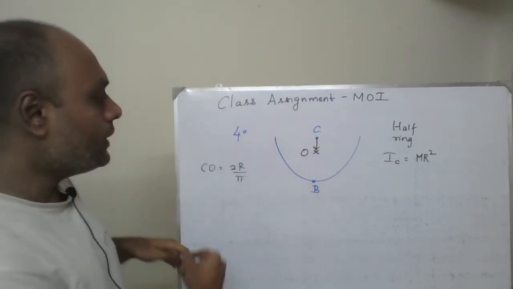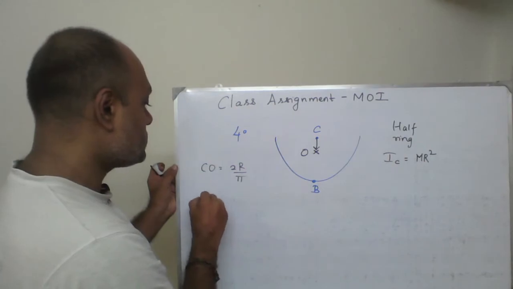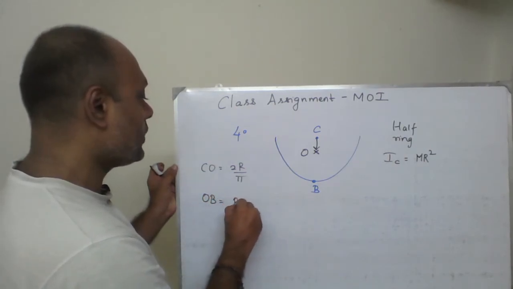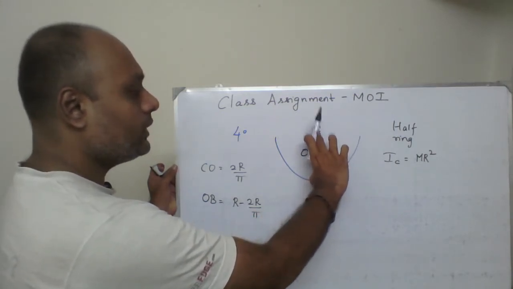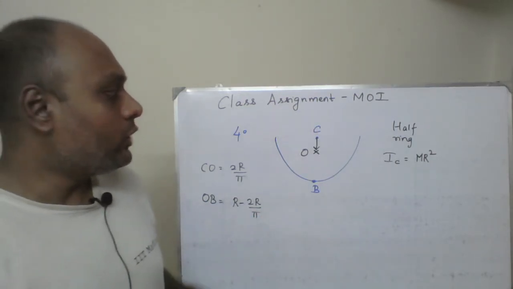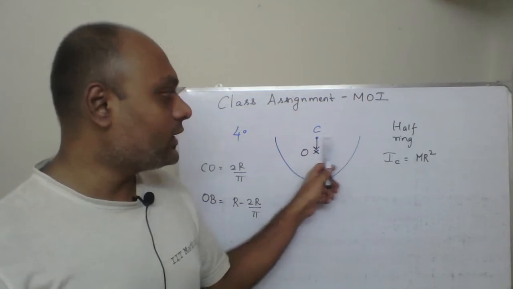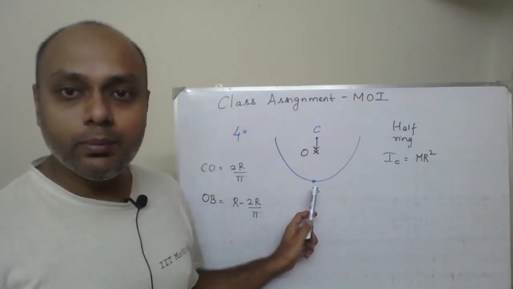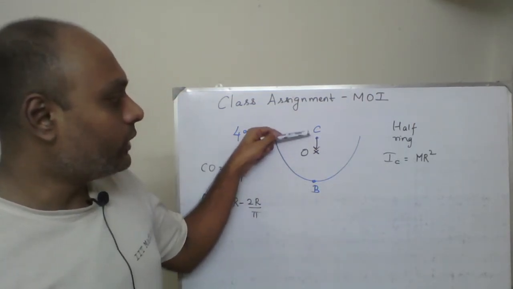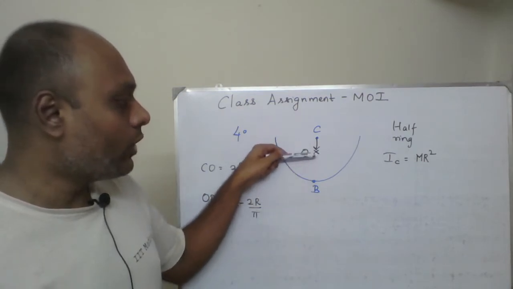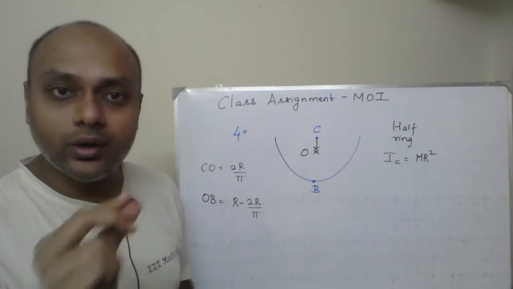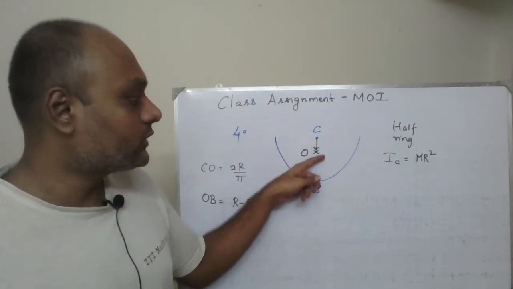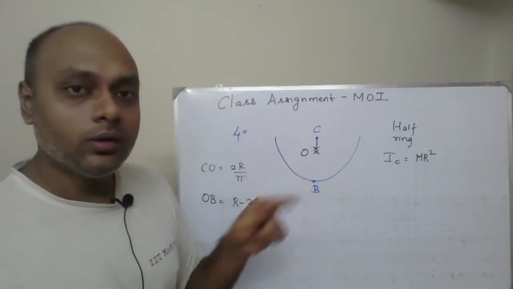So you can get OB also. O is the center of mass, so OB will be r minus 2r by pi, because CB is nothing but the radius. Now we know the IC value. For the half ring, IC is mr square. Now I want IB for the half ring. So we will shift between O and C, and between O and B, and with those two equations we will subtract so that the IO term, the moment of inertia about the axis passing through O, gets cancelled out.